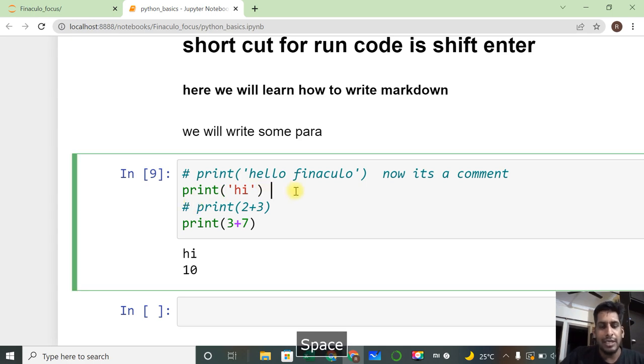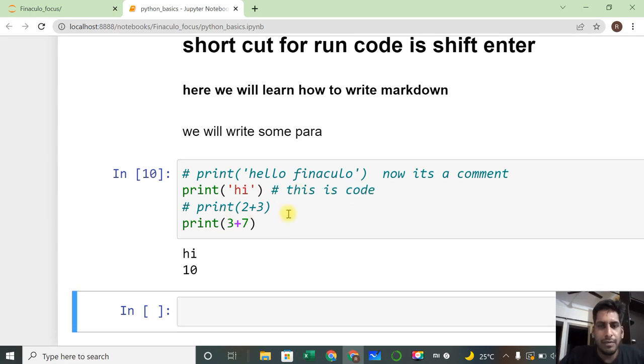When it starts with a hash mark, it becomes a comment. Ending with a hash mark doesn't have any impact. Only the start matters. I can end this print statement with a hash mark, and it is executed properly. Anything that starts with a hash mark becomes a comment.